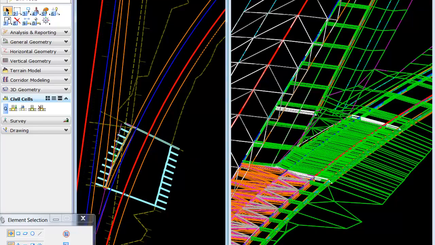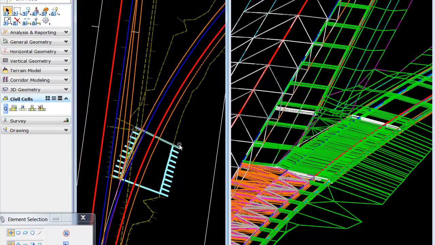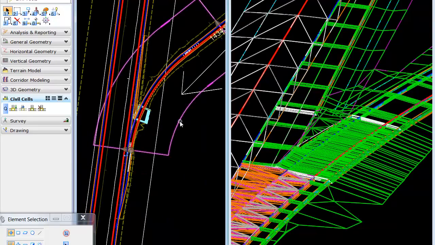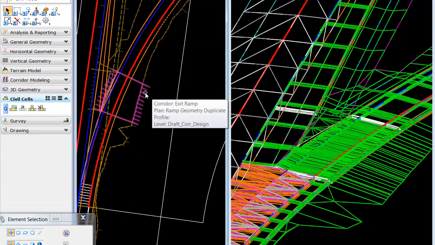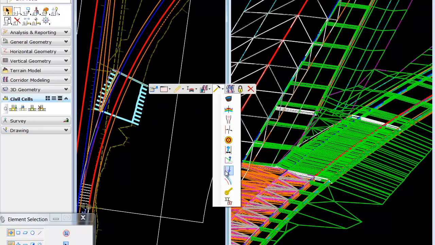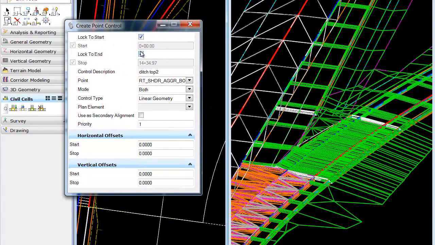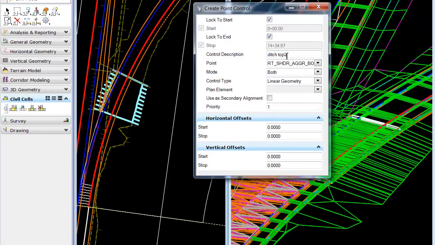So we'll look and see here, if I turn on my default level, we in fact have some super elevation shapes in place, and just get the name off of those. And what we'll do is we'll come into our cell, we'll select the appropriate corridor, and we'll simply apply a point control. So in this case we're going to lock both the start and the end of our cell.